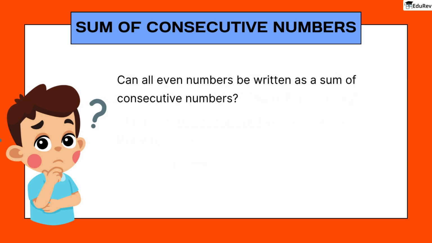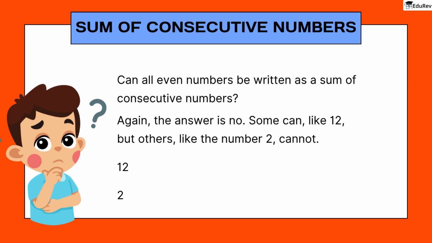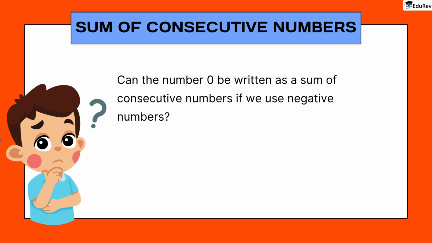Third, can all even numbers be written as a sum of consecutive numbers? Again, the answer is no. Some can, like 12, but others, like the number 2, cannot. Finally, can the number 0 be written as a sum of consecutive numbers if we use negative numbers? Yes, it can. For example, -1 plus 0 plus 1 equals 0. This is a fascinating way to look at numbers and their relationships.